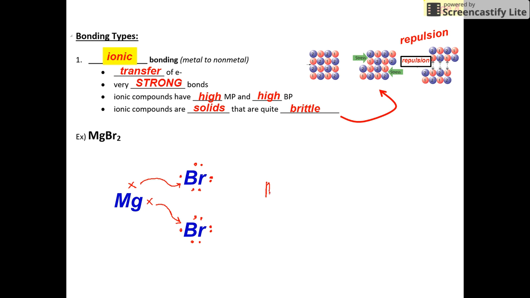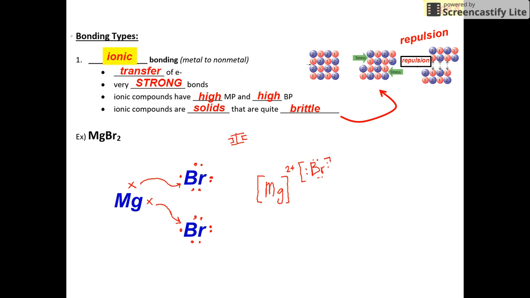Magnesium becomes an ion that has lost its 2 valence electrons, so it has nothing in its original shell. So we draw brackets because ionic compounds always have brackets, and that is a +2 charge on there. And then right next to it, we've got the bromine that in its original shell now has 1, 2, 3, 4, 5, 6, 7, 8 electrons.